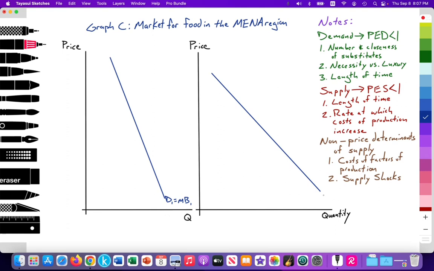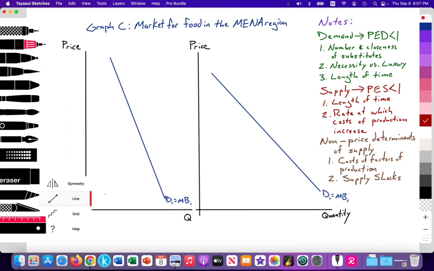Maybe I need some more space to illustrate a few things. So I can draw it like this. Either way, it should be fine as long as you're stating that the demand curves in your analysis are inelastic. Then the supply curve is inelastic. So I'll exaggerate that in this graph. And I'll label that as S1 equals the marginal cost of production.